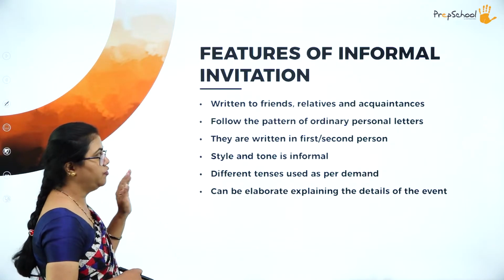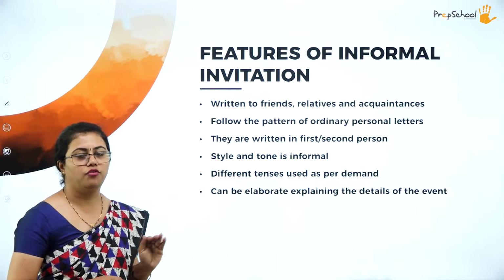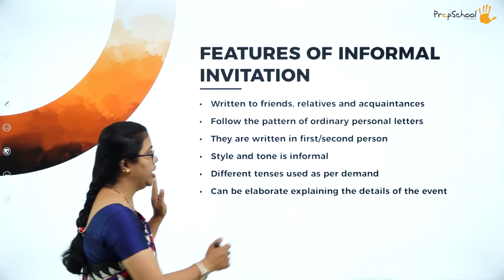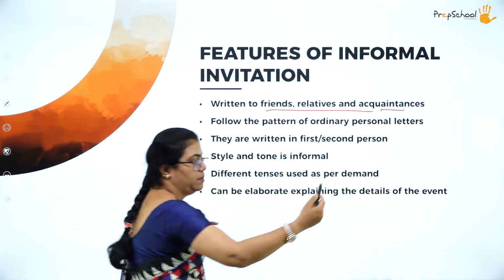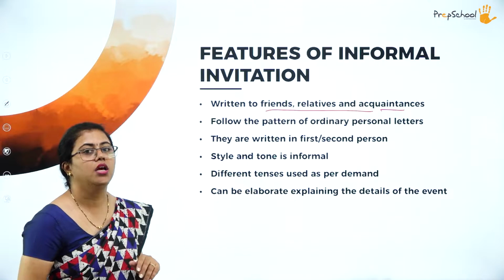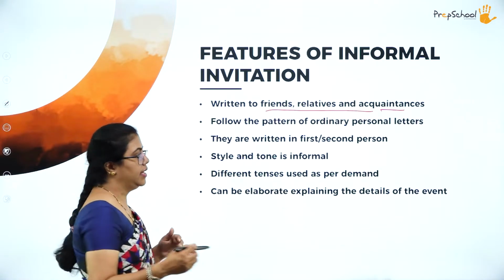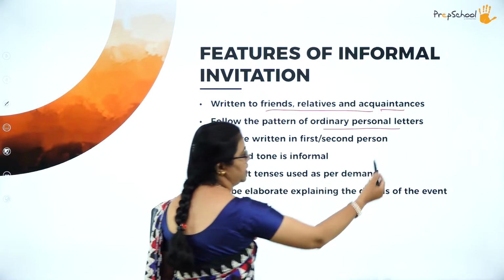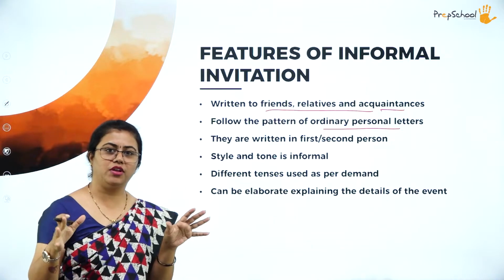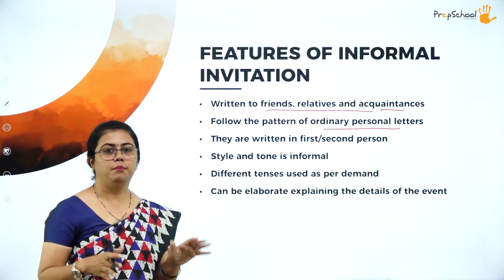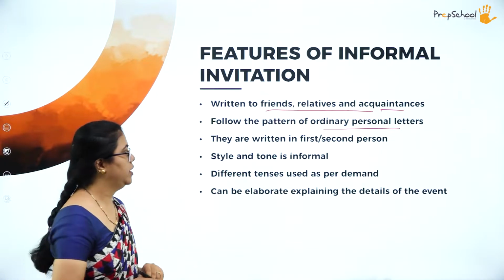So what are the features of an informal invitation? What all should be there in an informal invitation? You already know that you write it for friends, relatives and acquaintances. Acquaintance means some people you know, people who are known to you. You write only to them, and whatever format you use for ordinary personal letters will be carried over here also. There is no specific format for an informal invitation, but the same way you write personal letters, you can write this informal invitation also.